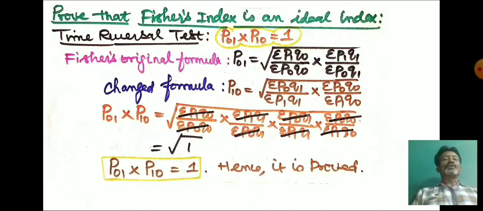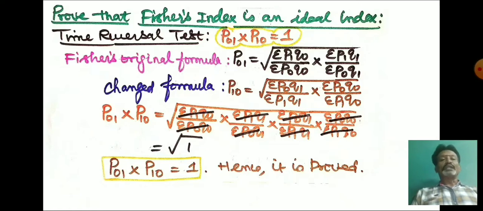So now the changed formula is P10 equal to under root of sigma P0 Q1 divided by sigma P1 Q1 into sigma P0 Q0 divided by sigma P1 Q0. This is the changed formula. Now how you have to prove P01 into P10.